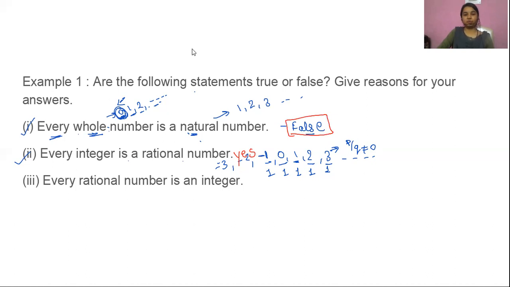Now let's come on to the third part, the third sentence. What does he say?